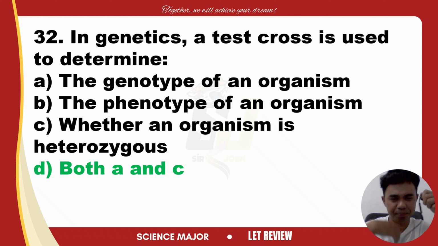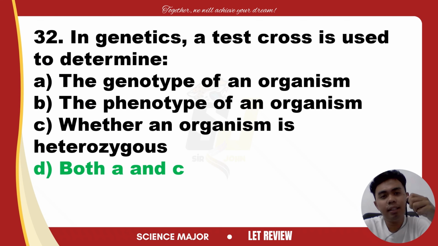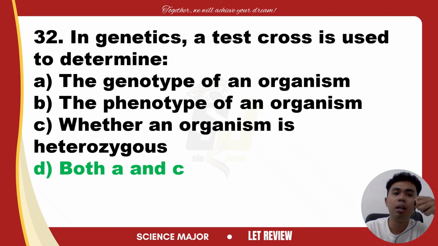Let's explain. A test cross is a genetic cross used to determine the genotype of an organism exhibiting a dominant phenotype. This is done by crossing the organism with a homozygous recessive individual, one that has two recessive alleles.